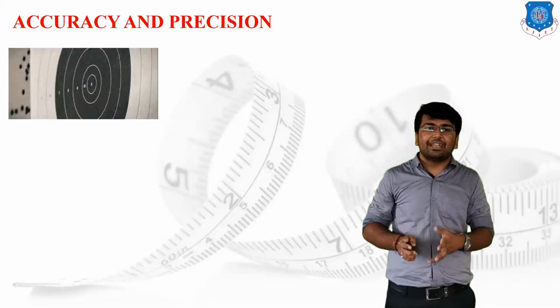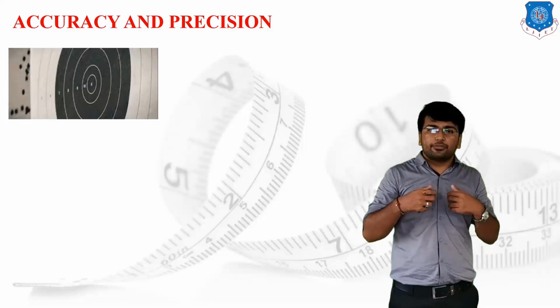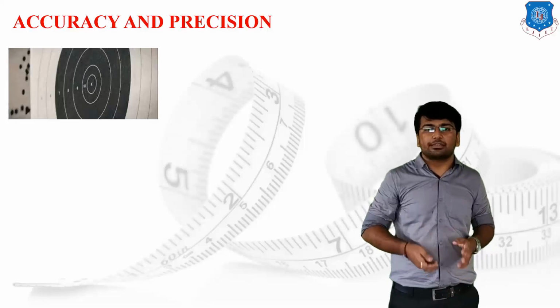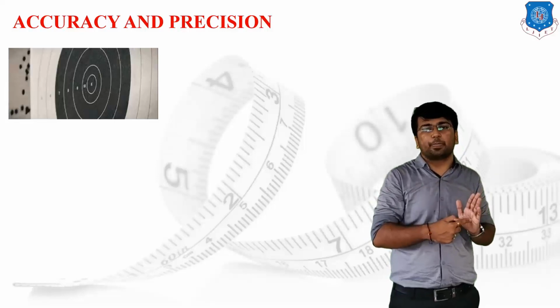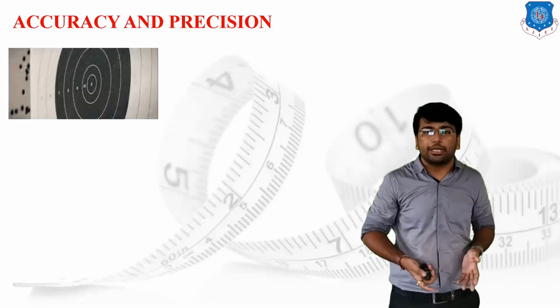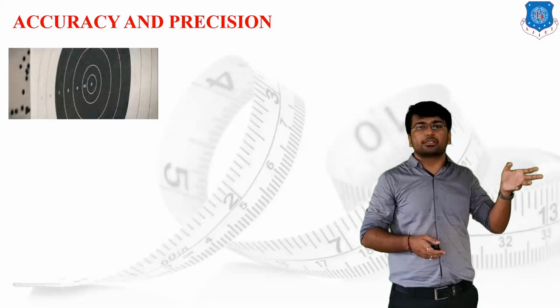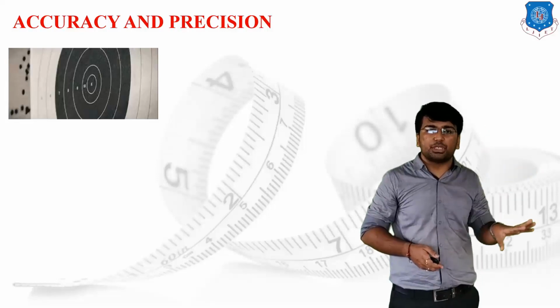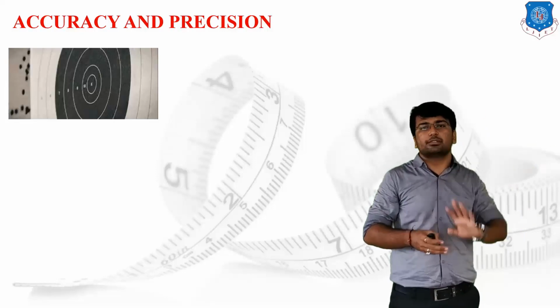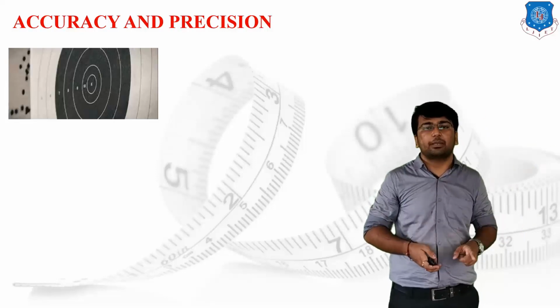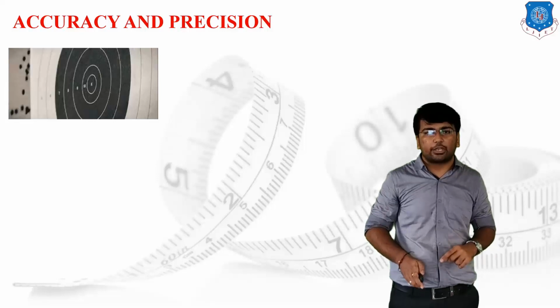So the basic criterion for accuracy is, if you throw all 6 arrows, all 6 arrows must be spotted on the center of the board. Then I can say that I am very much accurate. And if all the arrows are spotted on the same position, whether it is at the center of the board or far from the center of the board, then I can say that I am very much precise but not accurate.